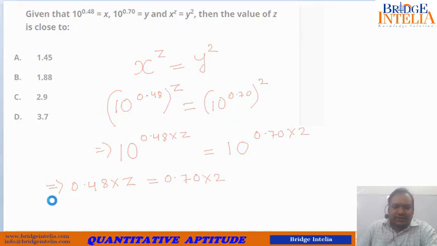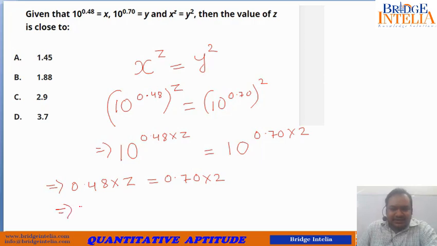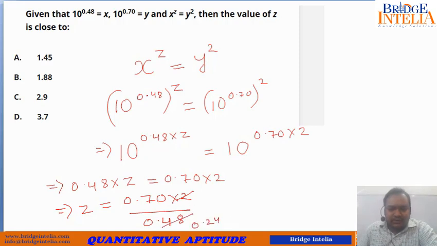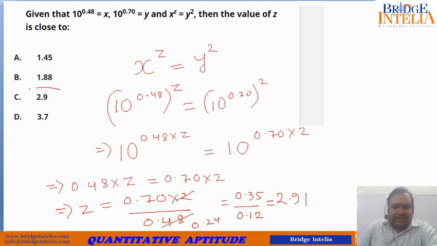From here you can see that z can be written as 0.70 into 2 upon 0.48. So this comes out to be very near to 2.91. So C is the correct answer.